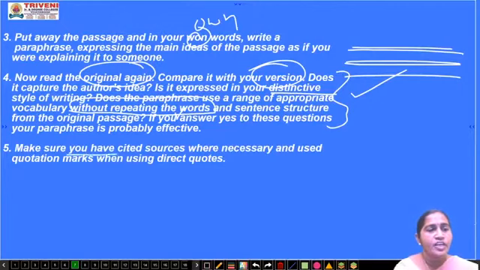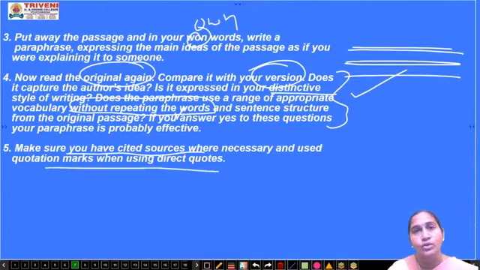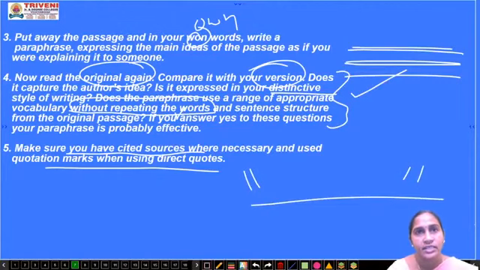Next one, make sure you have cited sources where necessary and used quotation marks when using direct quotes. So, direct speech, indirect speech. When it is a direct quote, you have to put inverted commas and highlight it.